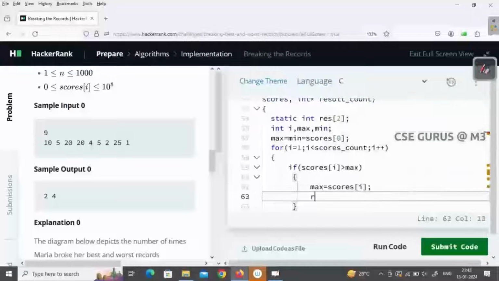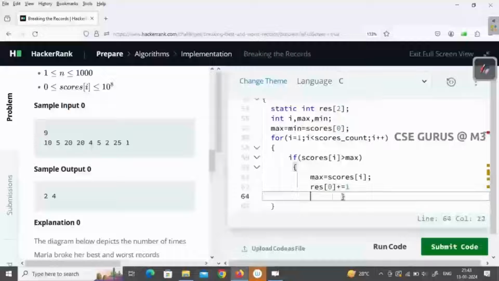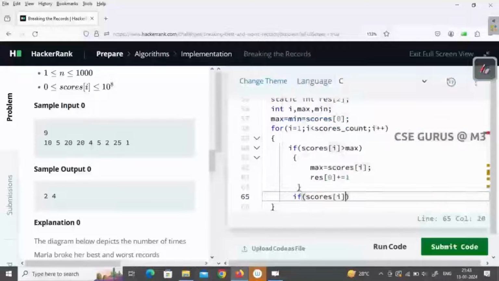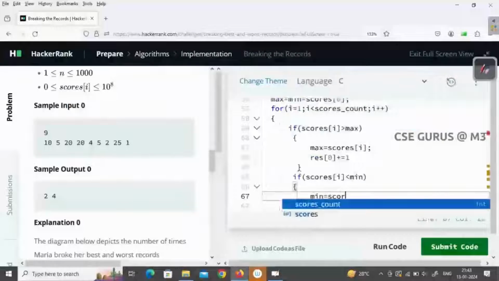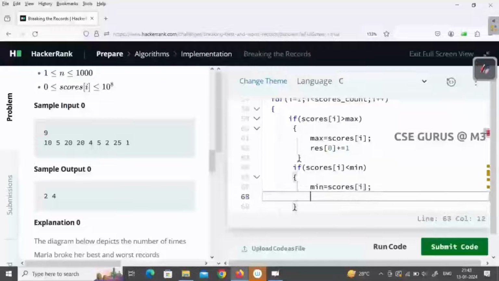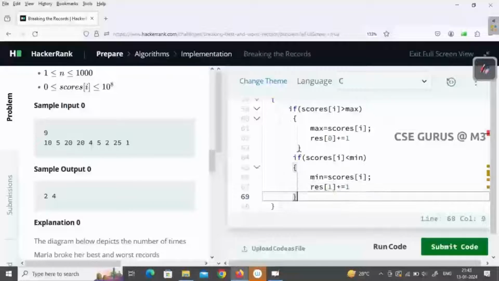At the same time, for record breaking, update result of 0 plus equals 1. The same I'll check with respect to the minimum. If scores of i is less than min, then min equals scores of i, and result of 1 must be updated: result of 1 plus equals 1.